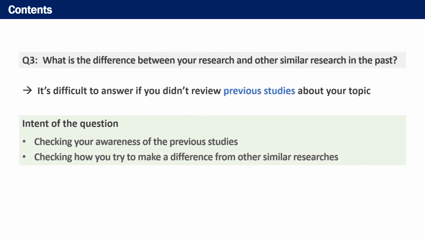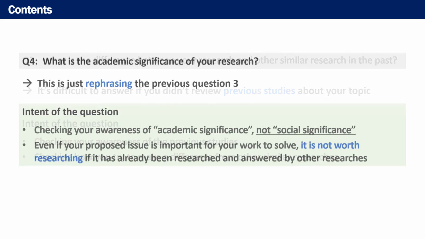You may be able to manage to answer up to the previous questions. But, how about the next one? Question 3. What is the difference between your research and other similar research in the past? This is a common question that you cannot answer if you didn't review previous studies about your research topic. Please refer to the intent of this question and points to answer yourself. Then, how about this one?